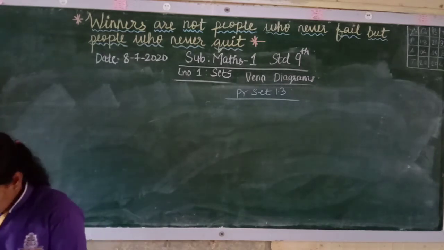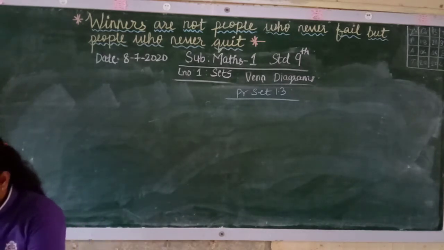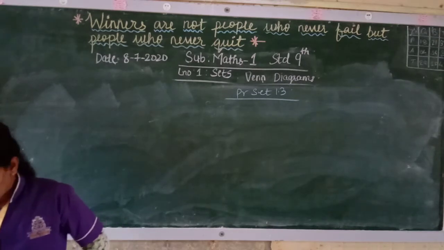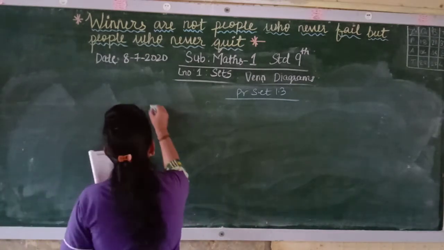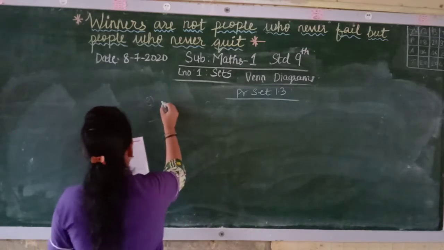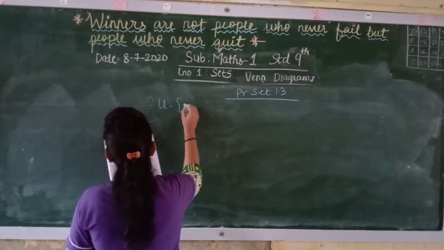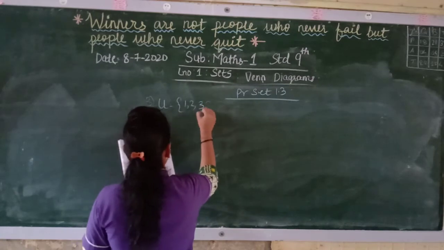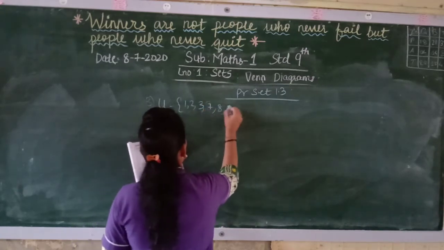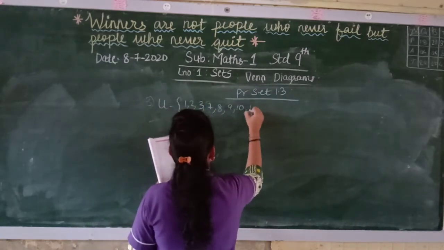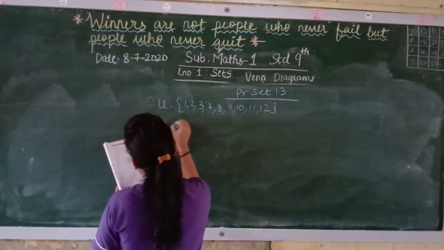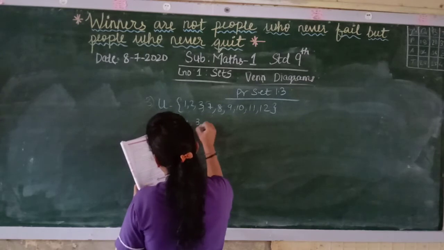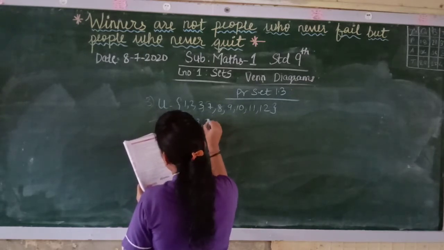Now see here, the universal set is given. For the third one, what is the universal set? 1, 2, 3, 7, 8, 9, 10, 11 and 12. Now P is 1, 3, 7 and 10.